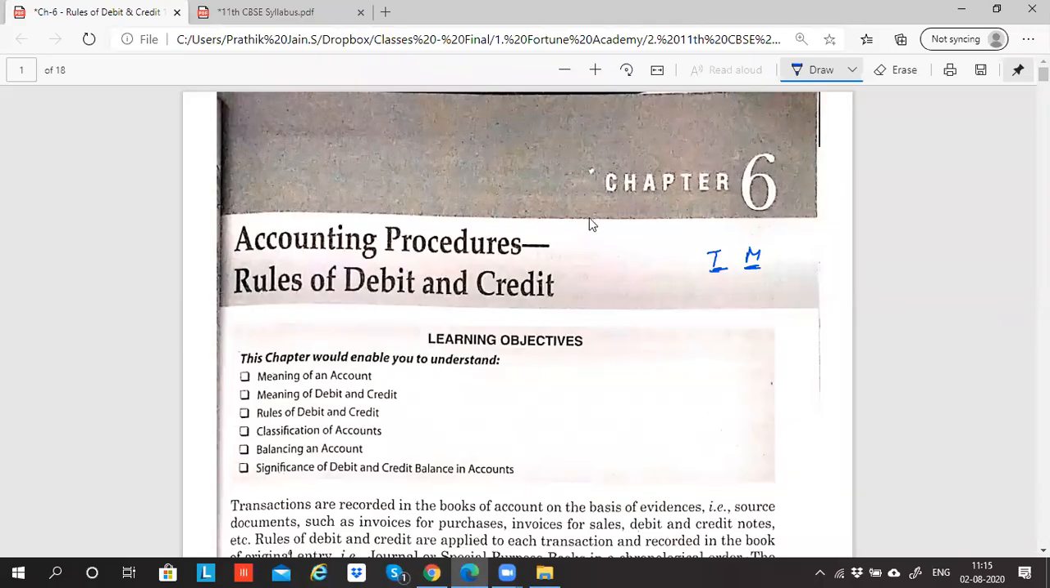So guys, here we start with chapter number 6, which is accounting procedures. That is basically the rules of debit and credit. We all know very well accounting is all about debit and credit. So we need to understand the meaning of debit and credit and what rules and regulations we have to follow with regard to debit and credit. Only then will your accounting procedures be accomplished.